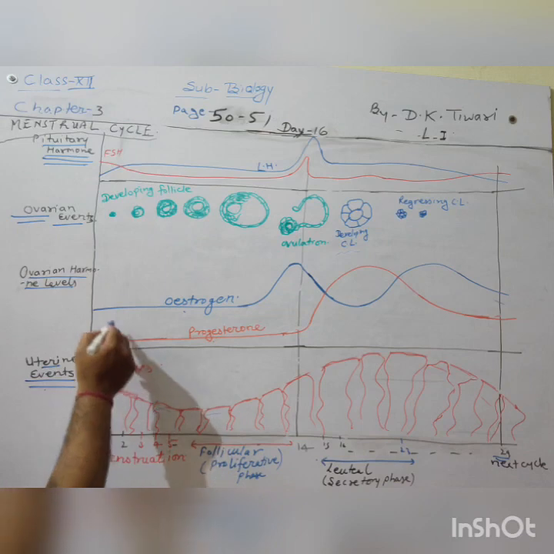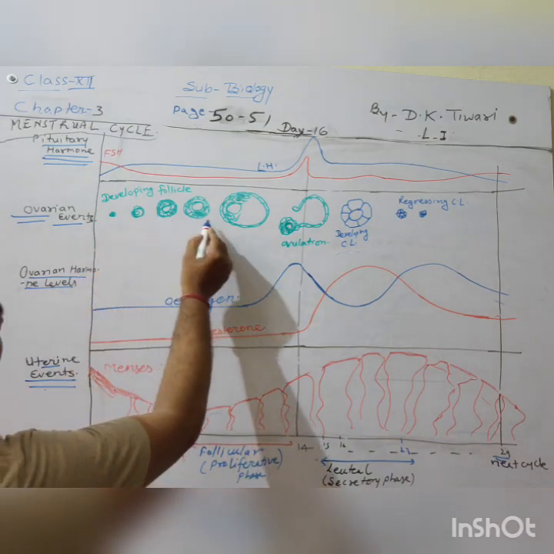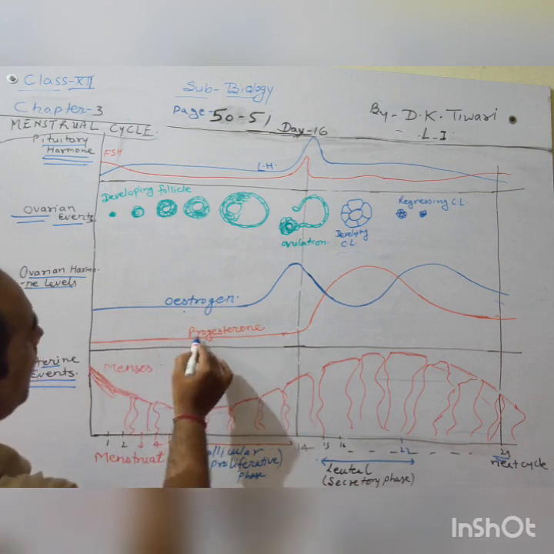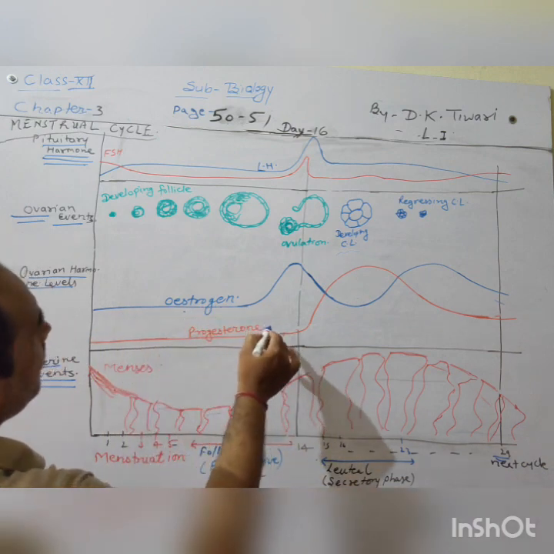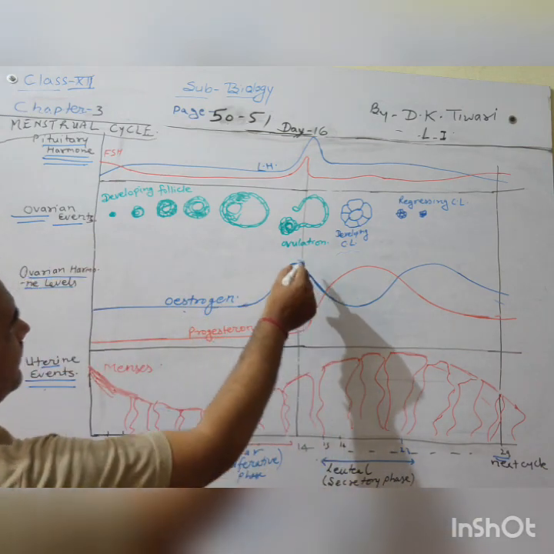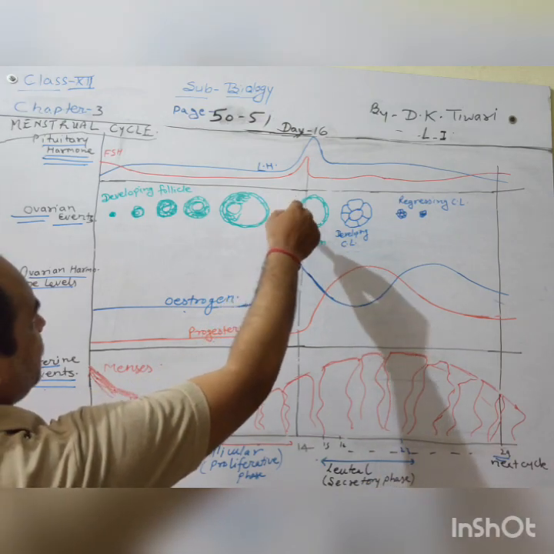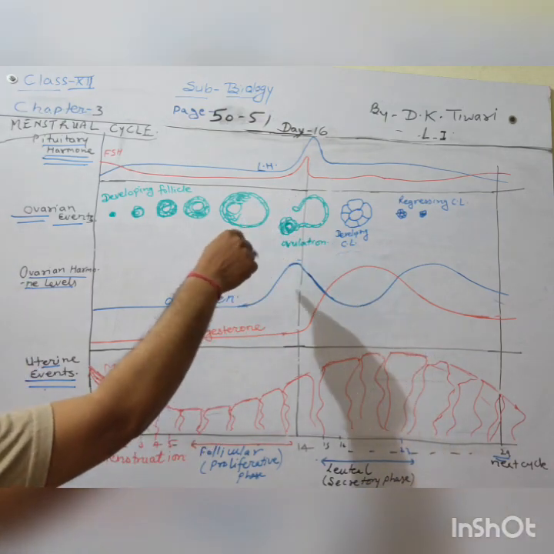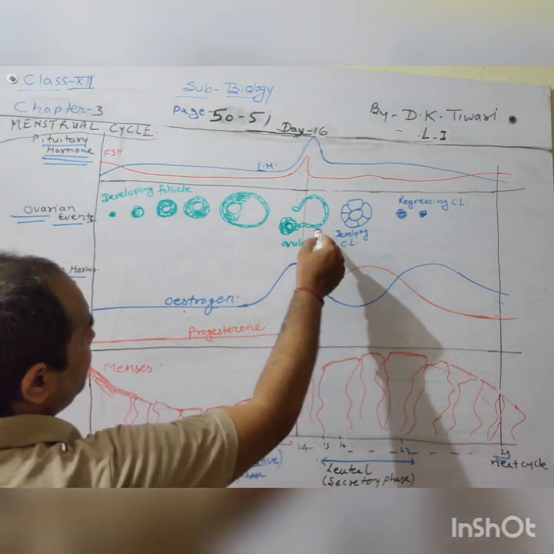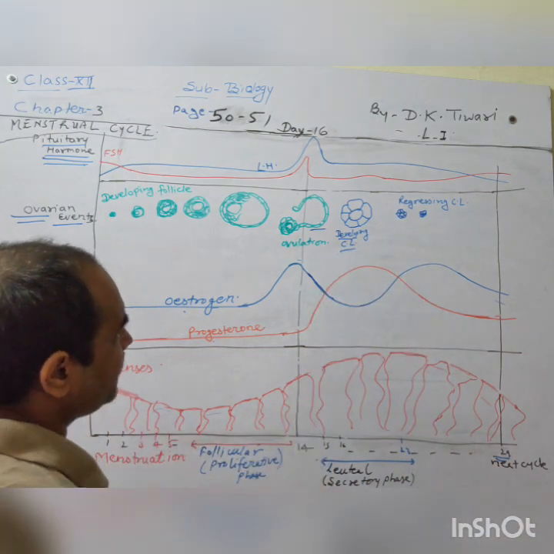You can see how the ovarian follicles are developing, because of the gradual increase of estrogen and progesterone, and ultimately with a proper increase in estrogen, the rupturing or ovulation will take place from the Graafian follicle. The ovum will be released, and the remaining part of that follicle, called the corpus luteum, is here.